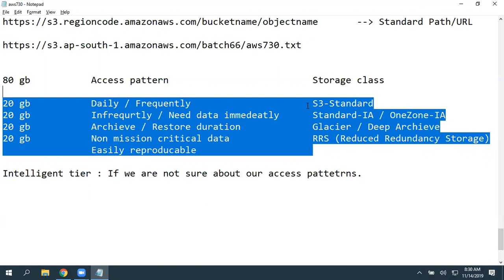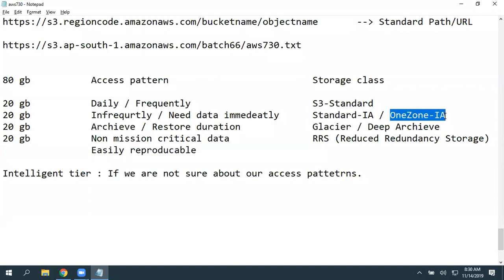So the real difference between Standard Infrequently Access and One Zone Infrequently Access is pricing, and in how many availability zones the data is spread across, and the backup options. Again, you cannot manage that backend mechanism. If you are taking S3 Standard, your data will spread across a minimum of 3 availability zones. So if one AZ goes down, your data will still be available. If 2 availability zones go down, 2 data centers go down, no issues. You are going to have your data.